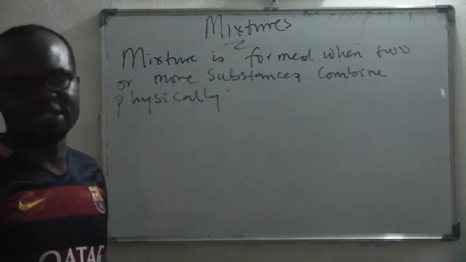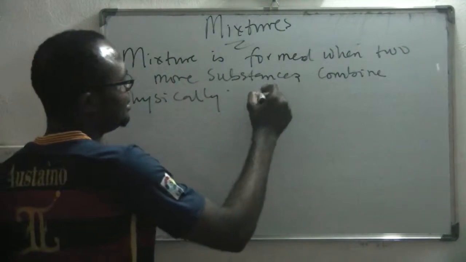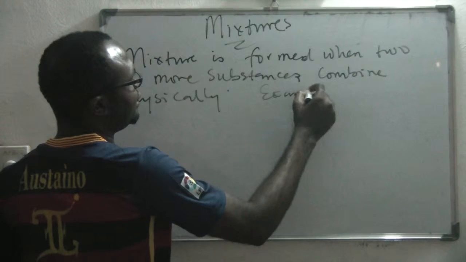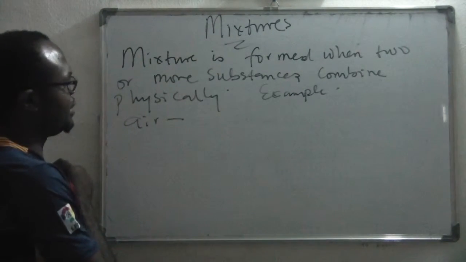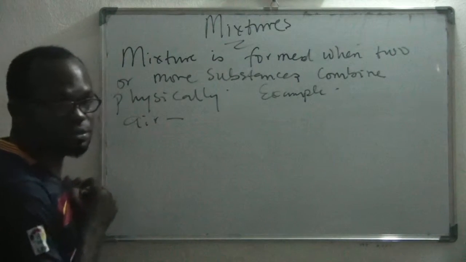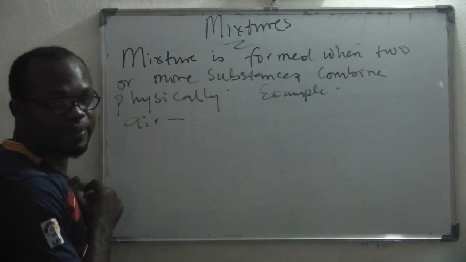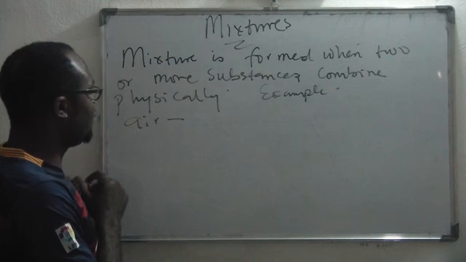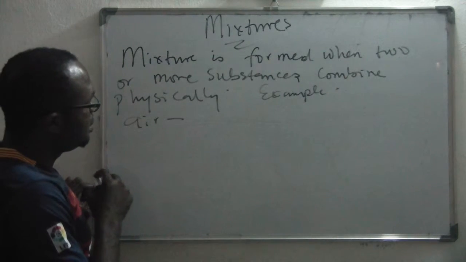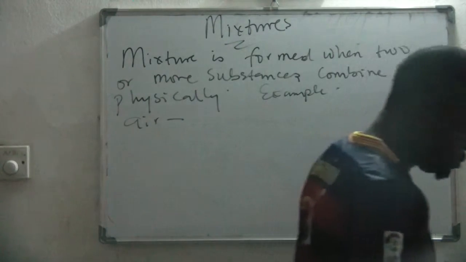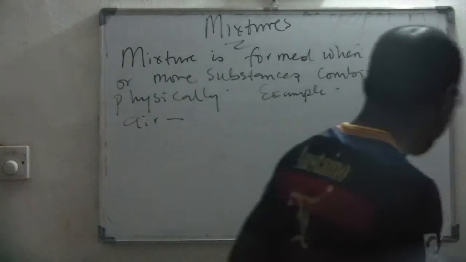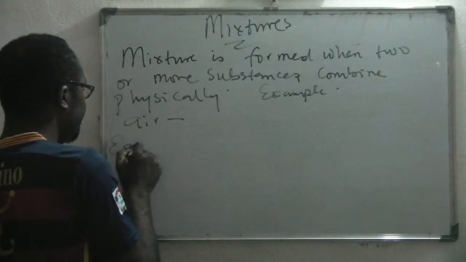There are many mixtures on the planet Earth. Give me examples of mixtures. Air. Air is made up of what and what? What is air made up of? What another example of a mixture? Earth is a mixture as well.